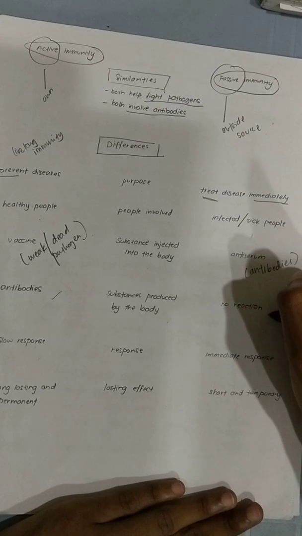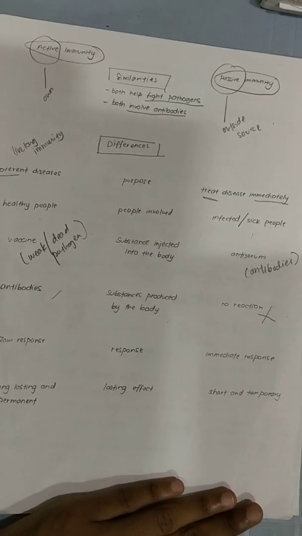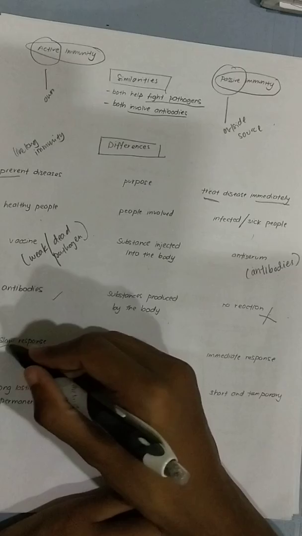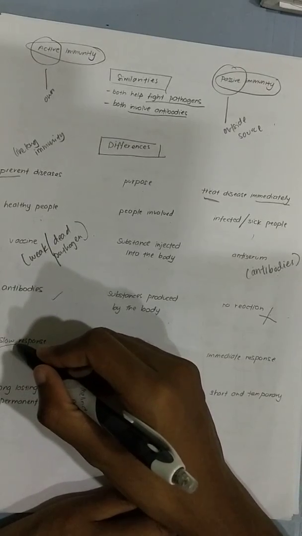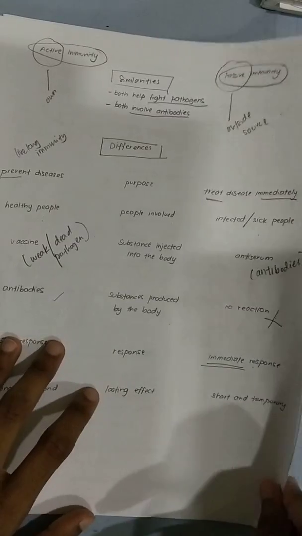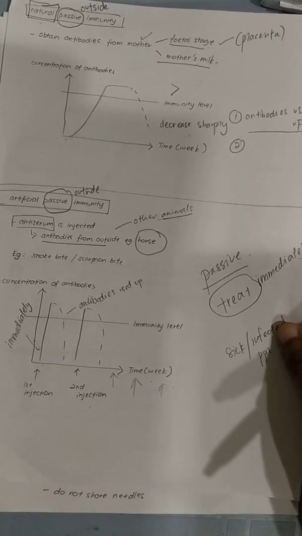But here, no, there is no reaction. The body doesn't have that kind of antibody. I just take it from an outside source. Now the response: this is slow, it will take weeks or days, but this is immediate. If you notice, can you see? The moment I inject, immediately the antibodies increase.